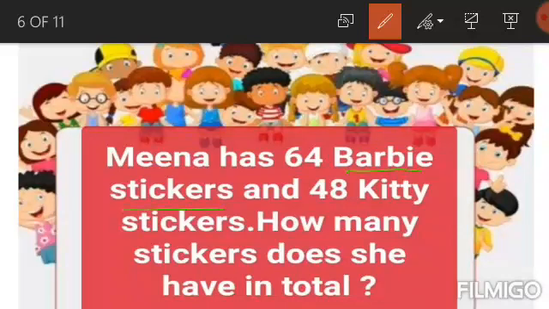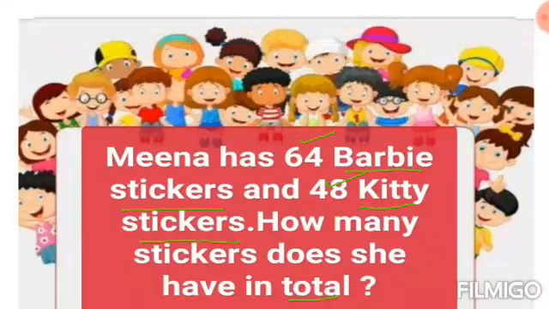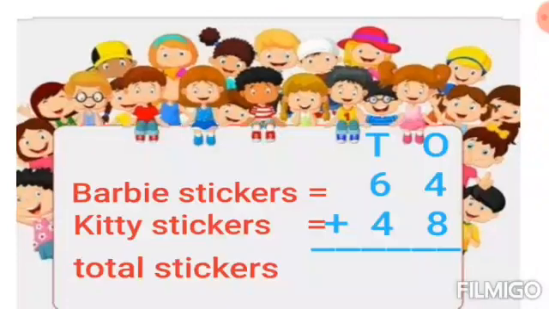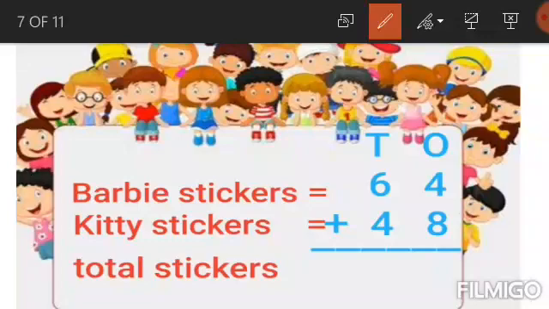Barbie stickers is equal to 64 and kitty stickers is equal to 48 and total stickers is equal to, we will find out later. So we will write the statement from the story sums like this. So here is our statement. Statement is Barbie stickers is equal to 64 and kitty stickers is equal to 48. Now we will add to find out the total stickers.